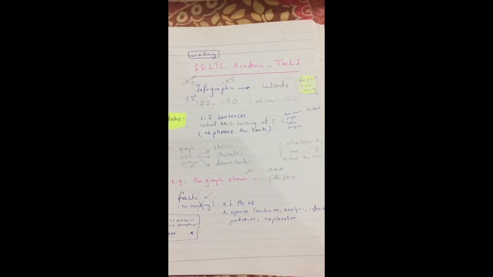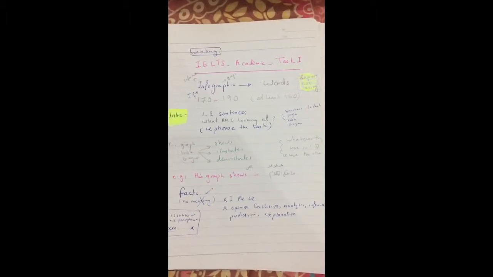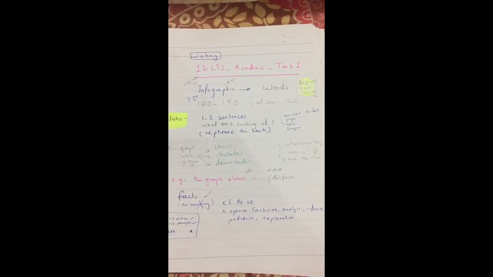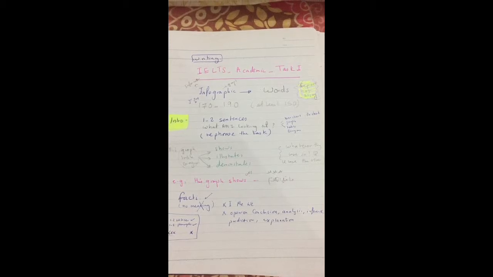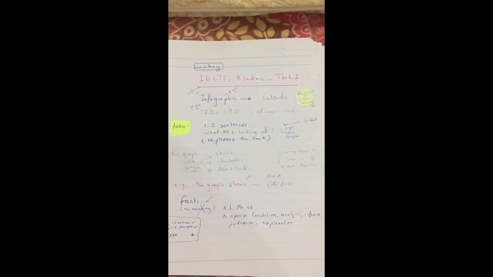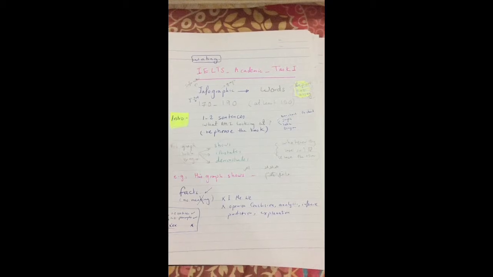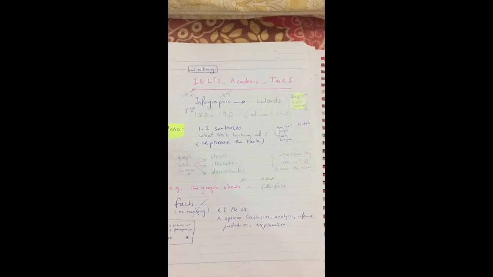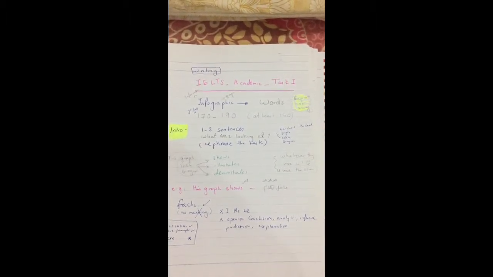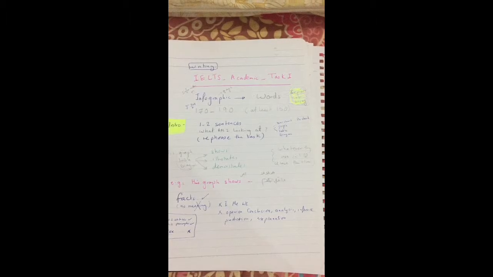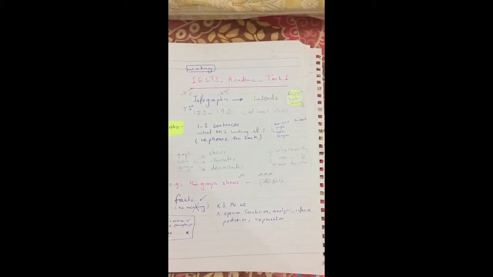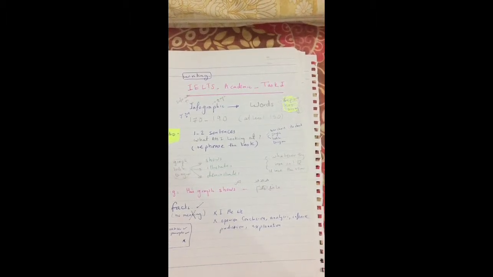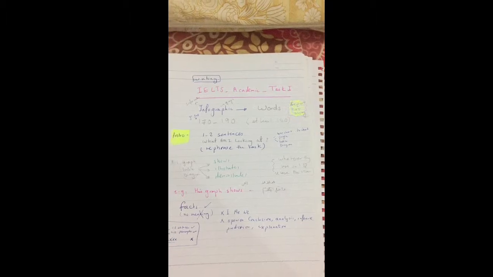So they will need at least 150 words. Our target is 170 or 190 because if we target 150, we might not reach the words and lose our target. So better to concentrate on 170 to 190. So the infographic is only a graph or a chart or a table, diagram, bar chart, pie chart, and we will convert it into words.